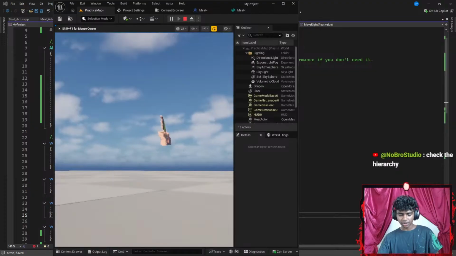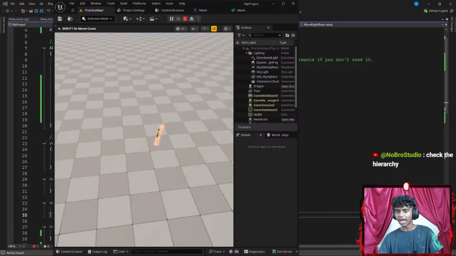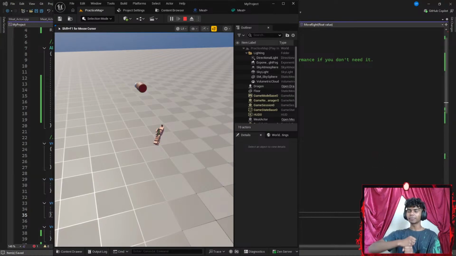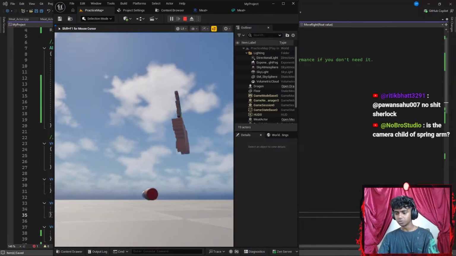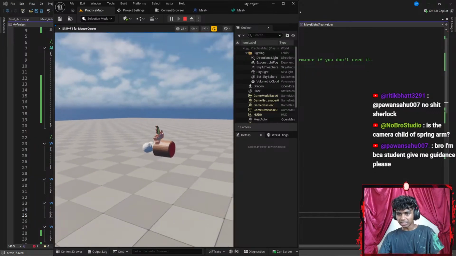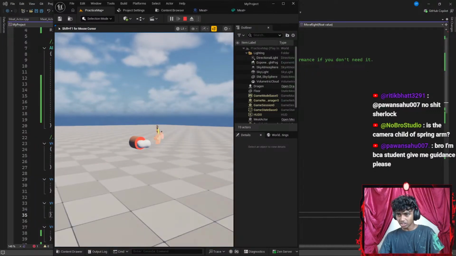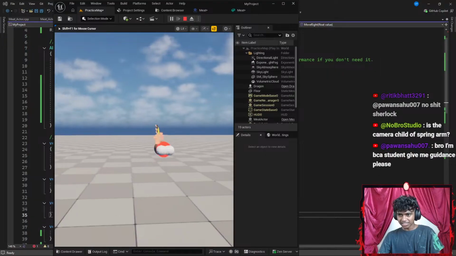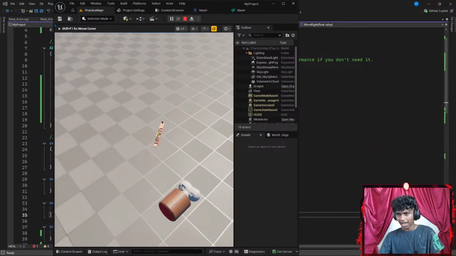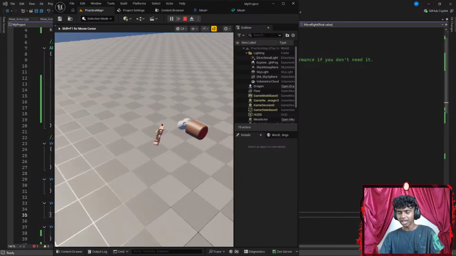Okay, I think I understand what the mistake was. Basically, where I messed up was I added location. Maybe I max capped my camera's position, like my camera was stuck to my camera boom. So I think resetting the rotations was basically it. There we go. Now I can move up and down as well. And guys, I feel this is much better, and I felt the collision to it. The reason I don't like this is because it's really hard to control. Because I don't prefer going left and right, I prefer to just move.